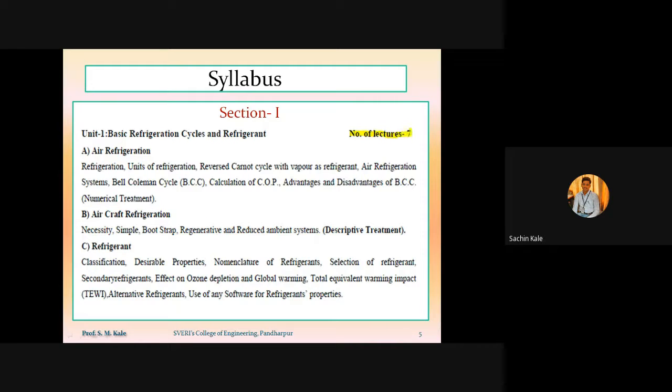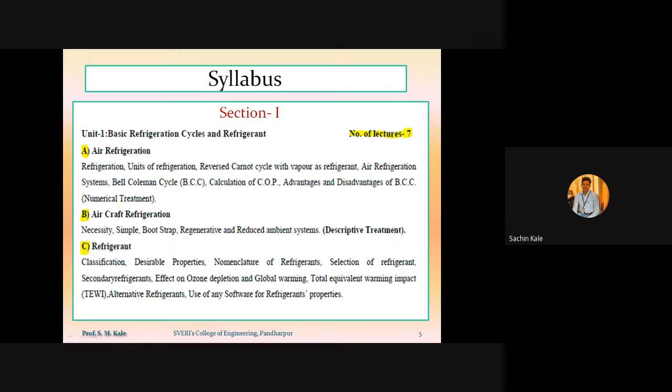The number of hours allocated by the university is 7 hours. And this first chapter is divided into 3 parts. The first part is related to air refrigeration, the second part is related to aircraft refrigeration, and the third part is related to the refrigerant.